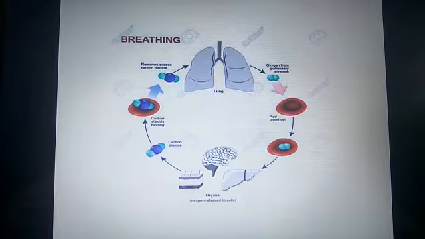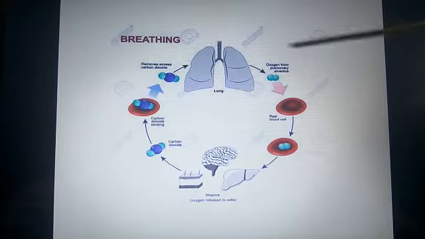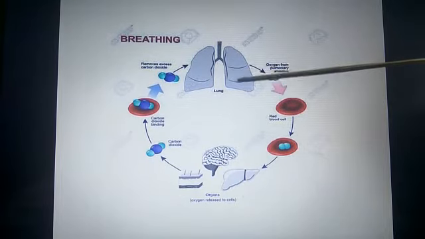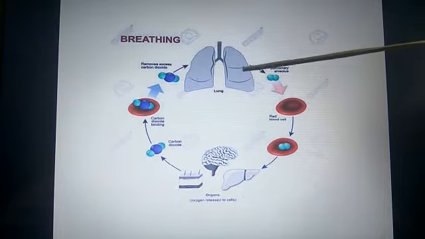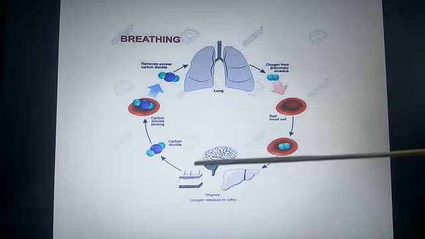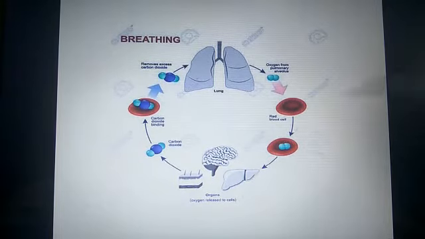Look at the picture. This is how the oxygen that we breathe in is distributed to every cell in our body. When we breathe in oxygen, it comes down to the lungs, and from the lungs the oxygen is distributed to every organ in our body through red blood cells.